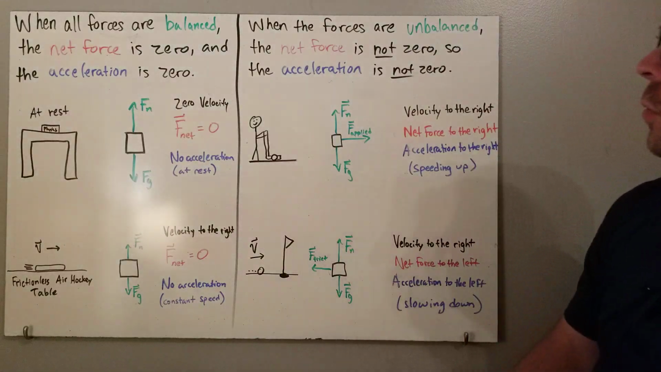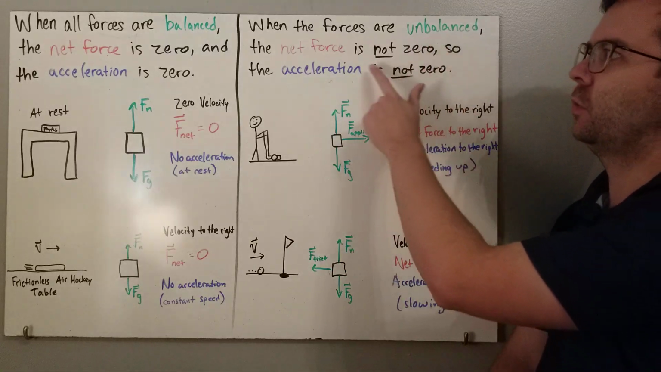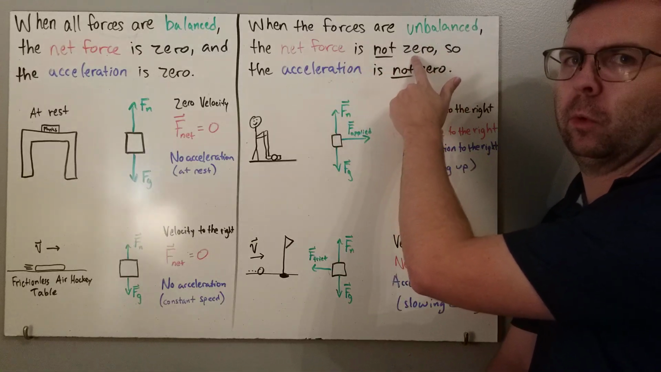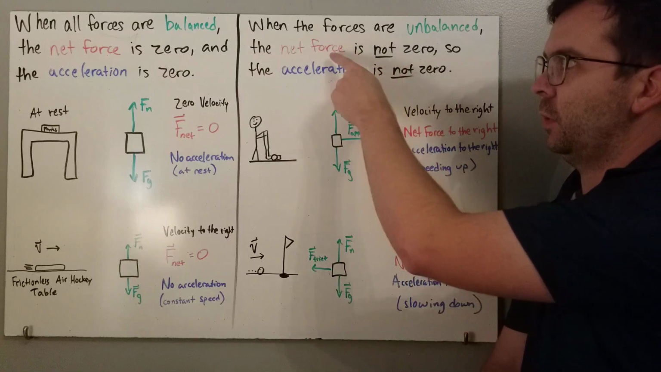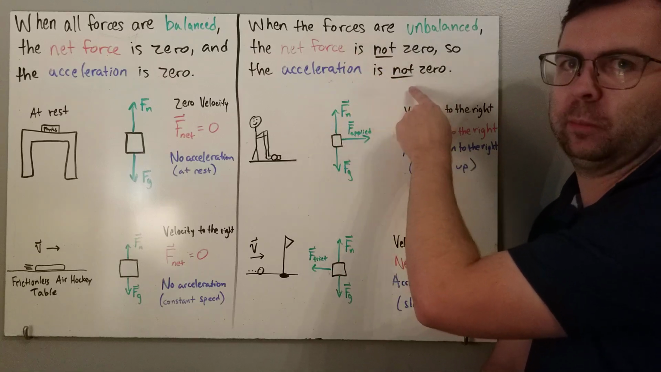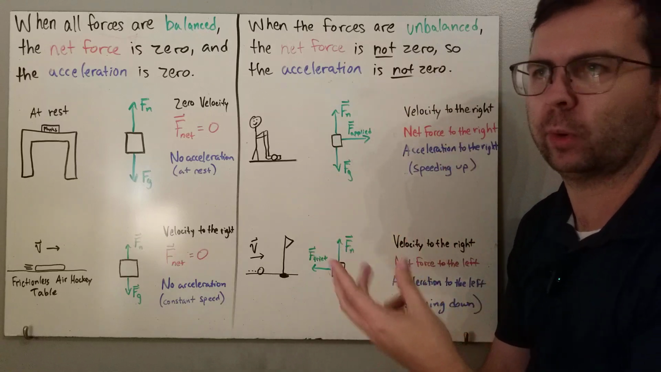Now let's look at some situations where the forces are unbalanced. So when the forces are unbalanced, the net force is not zero anymore. And that means the acceleration is also not zero. If there's a net force, that means there is going to be some kind of acceleration. It's going to either speed up or slow down or change directions.